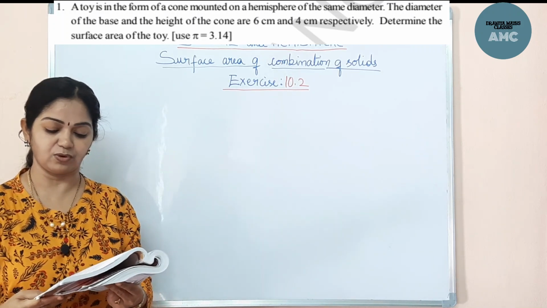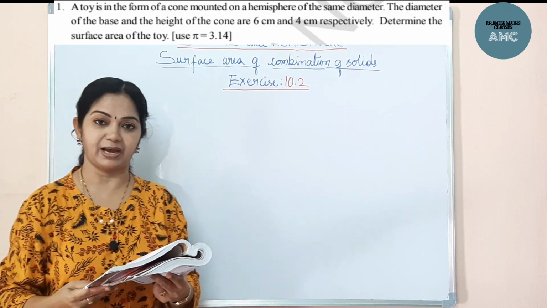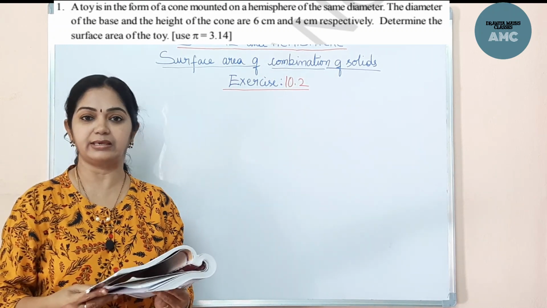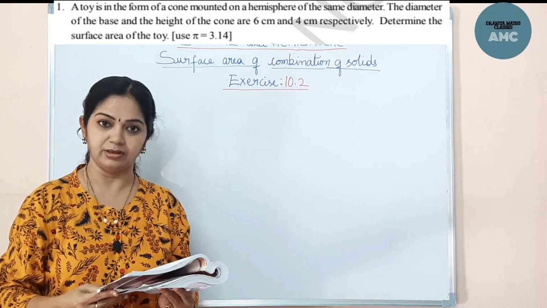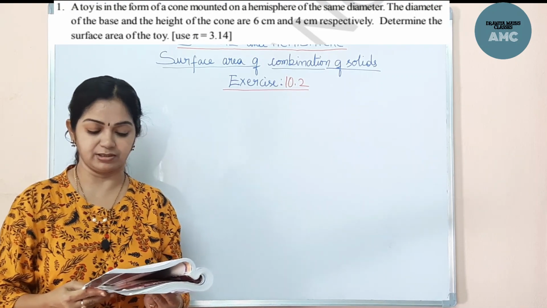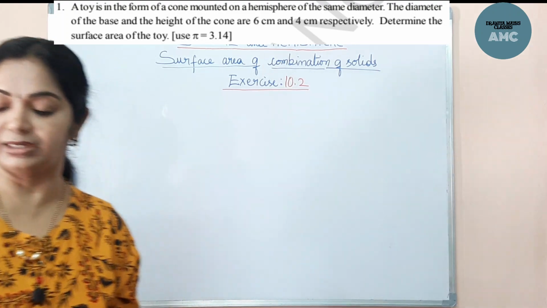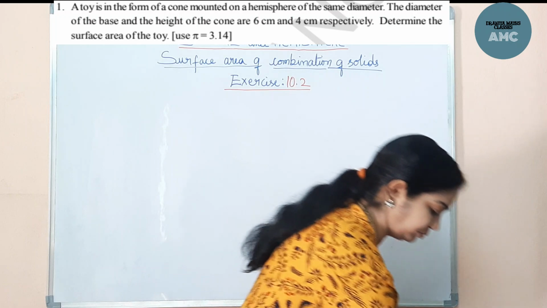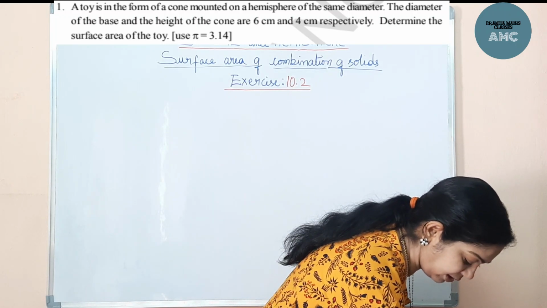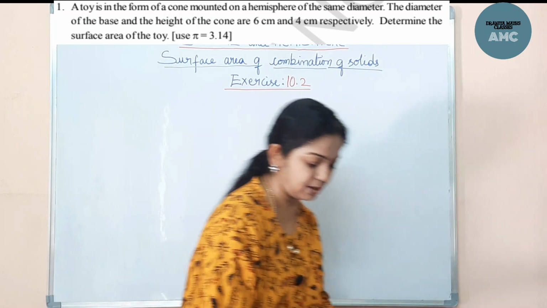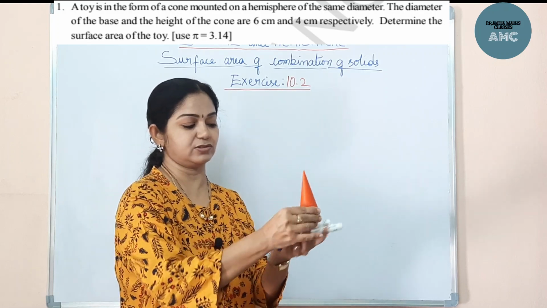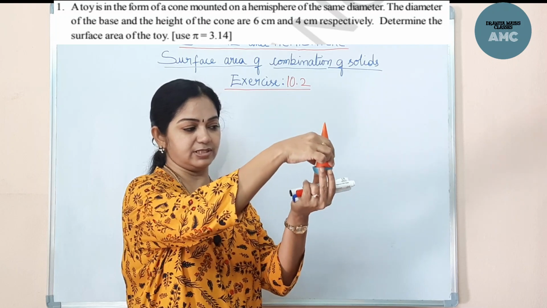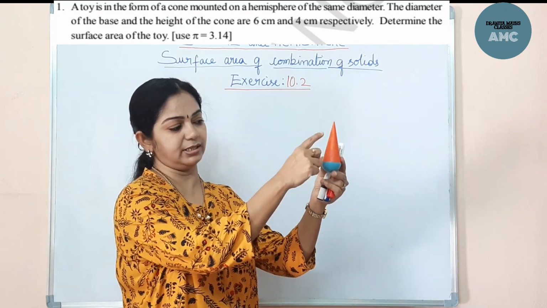Determine the surface area of the toy and use the pi value as 3.14. Now here clearly the toy is in the shape of a cone mounted on a hemisphere. The diameter of the base and all those are given. See here, let me show you: a hemisphere, and a cone is mounted like this. The combination is like this, a cone mounted on a hemisphere. So the toy is clearly in this shape.